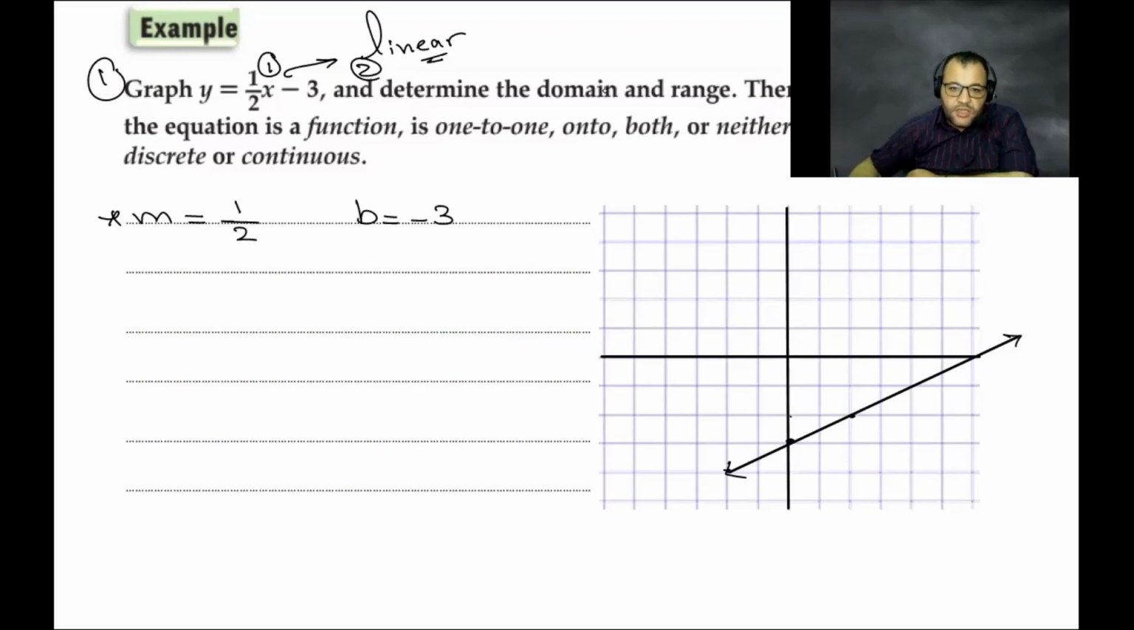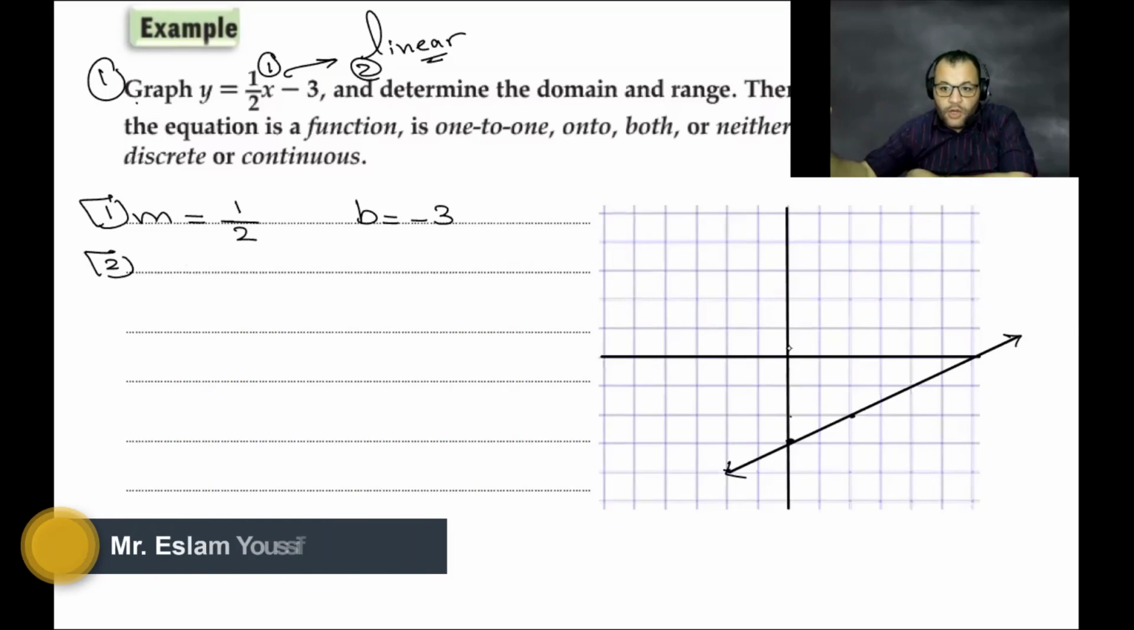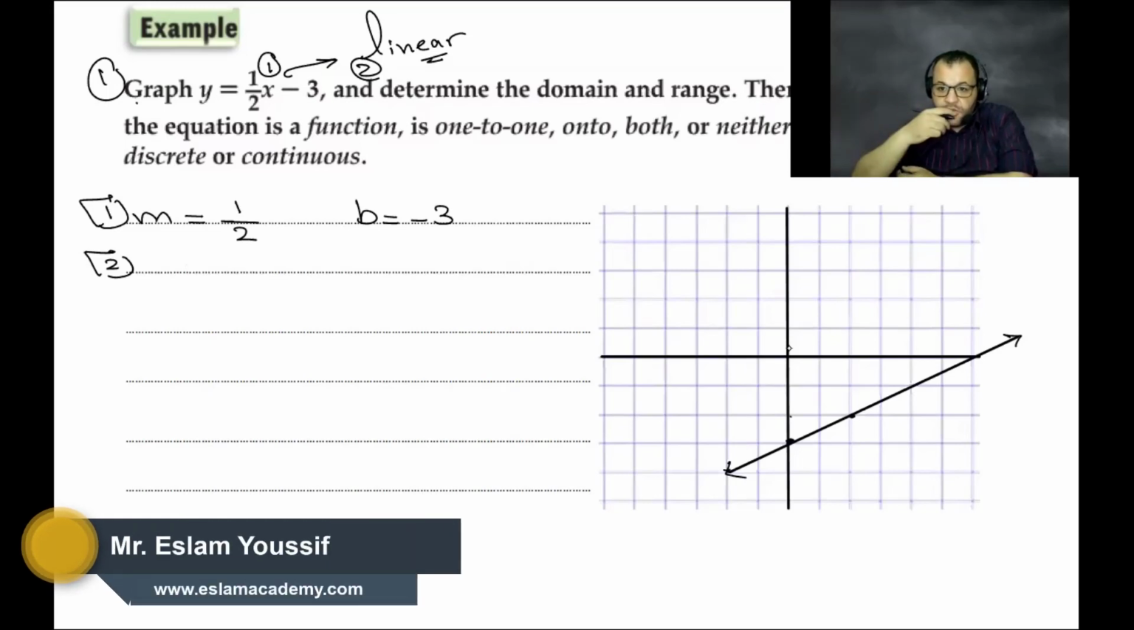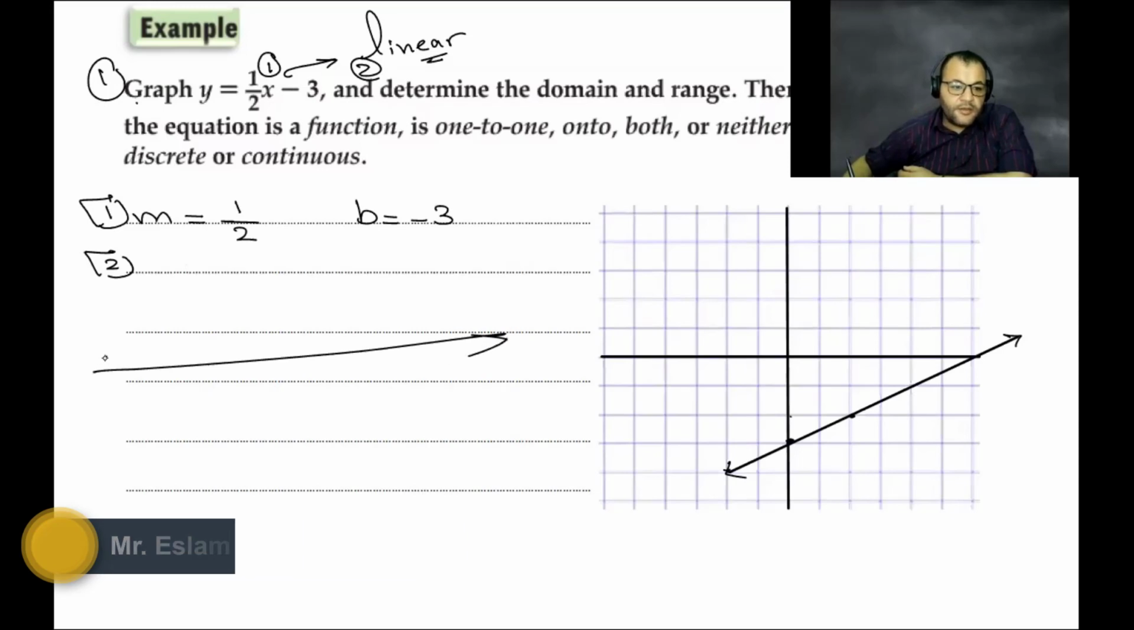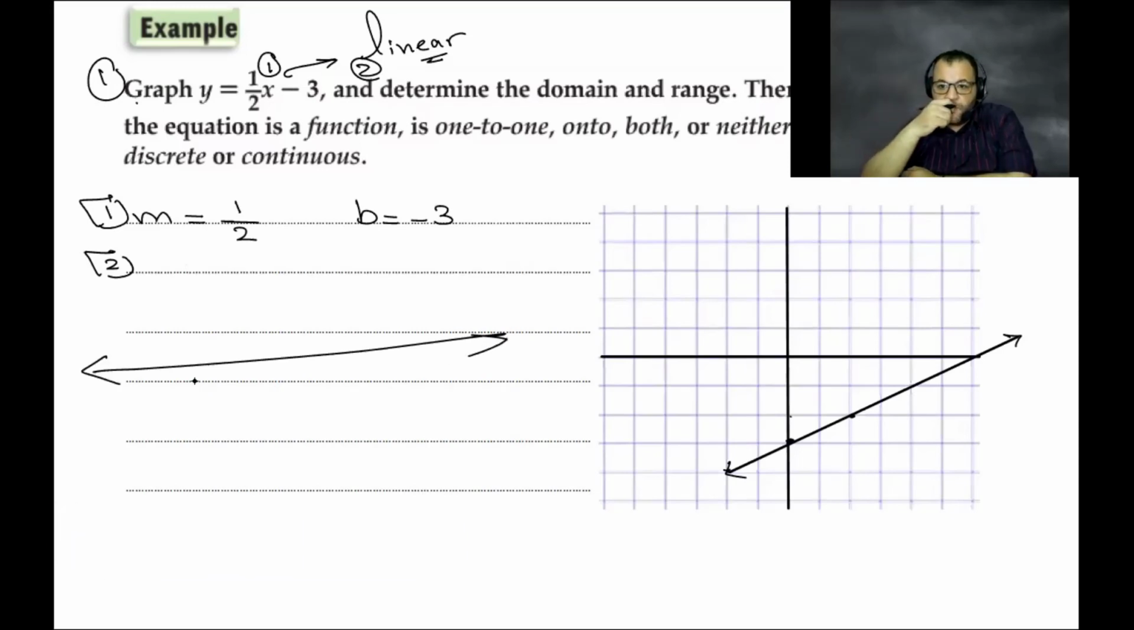Question number one, graph. We graph it, and we find the points. Number two, this is a continuous function. If you want to find all of the points, there is an infinite number of numbers. That's a straight line. A straight line is formed from an infinite number of points, so we will not write all of the points.